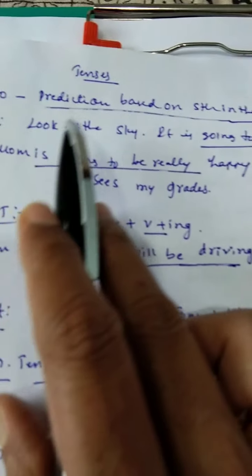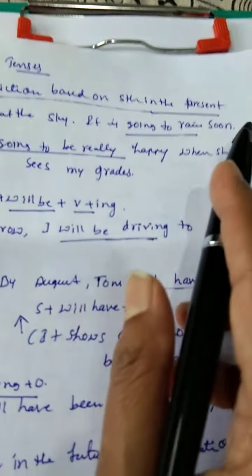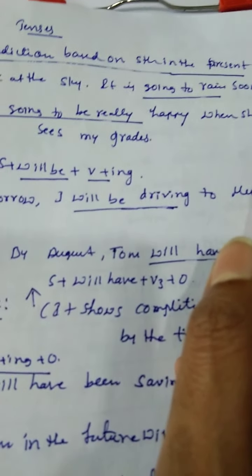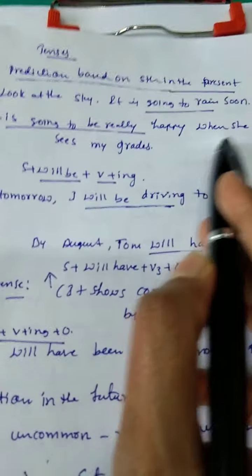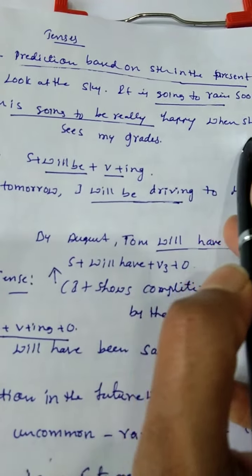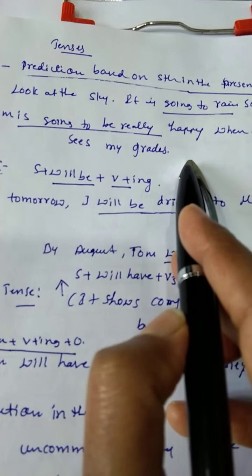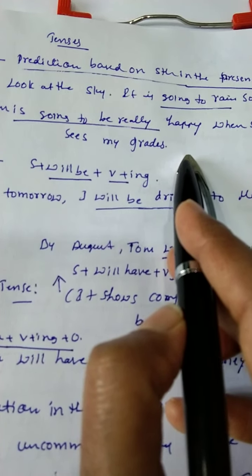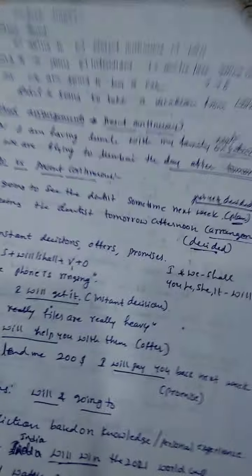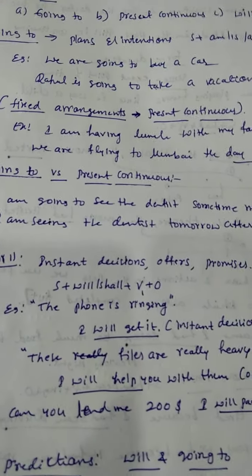And going to, when do we use this going to? Again for predictions based on something in the present. Look at the sky, it is going to rain soon. Okay, mom is going to be really happy when she sees my grades. We use going to for predictions based on something in the present. So we use going to and even present continuous tense, and will for simple future or future simple.